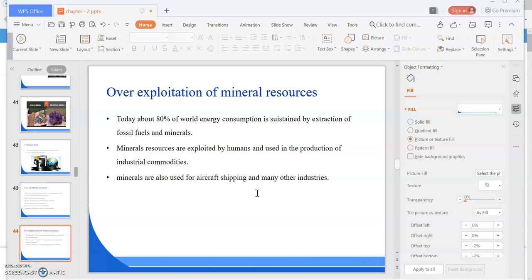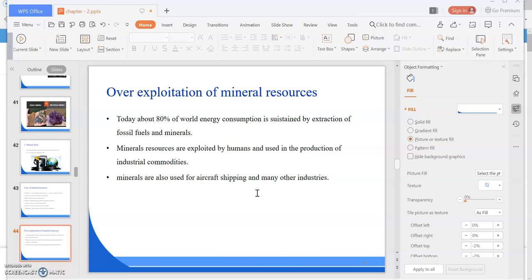So we need to control it. So today, about 80% of the world's energy consumption is sustained by the extraction of fossil fuels and minerals. And previously, I have told you about that. What are fossil fuels? Fossil fuels are the minerals or the fuels which are